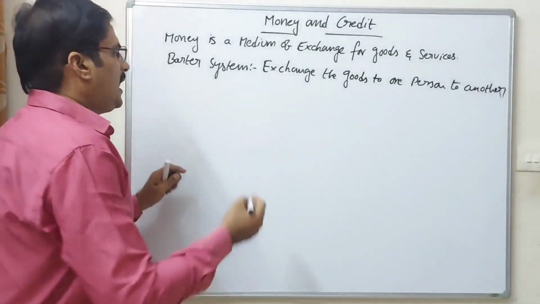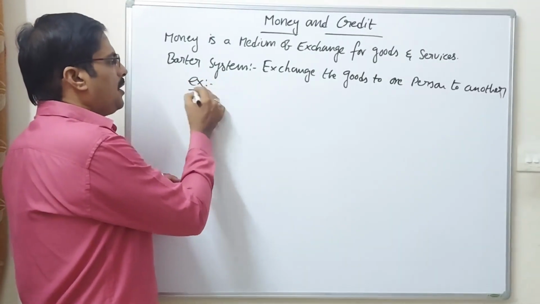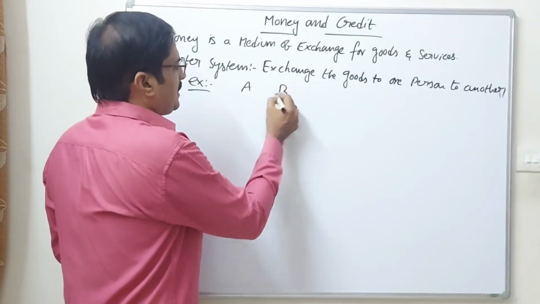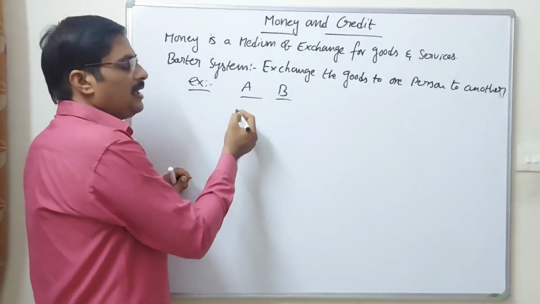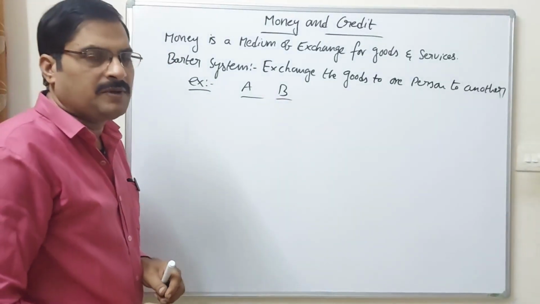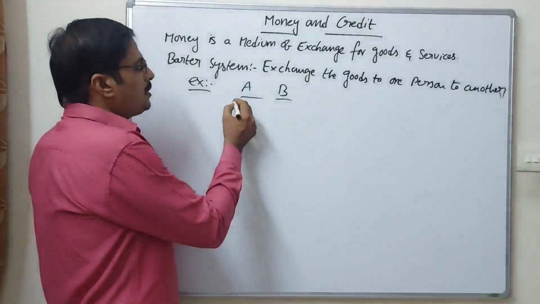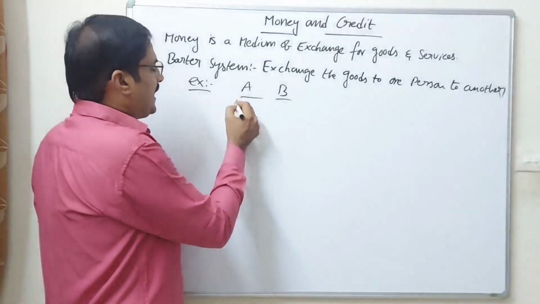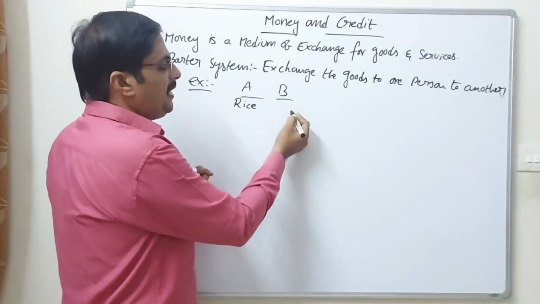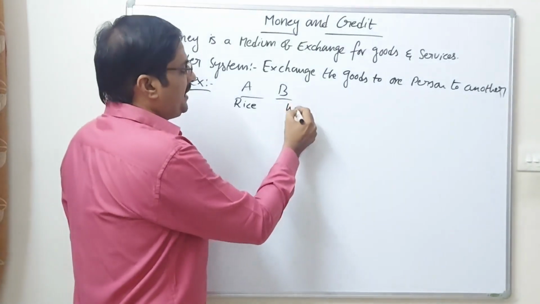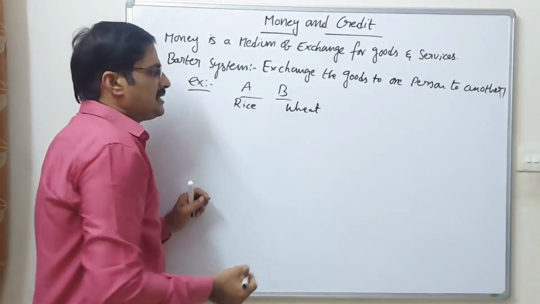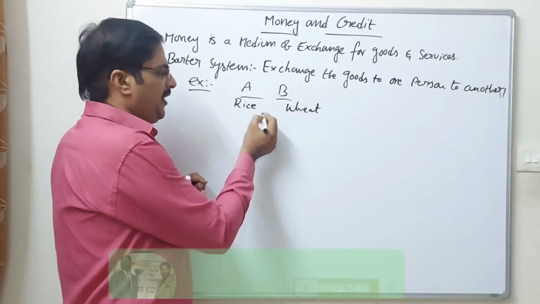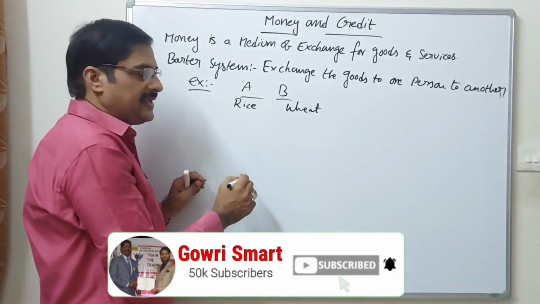Here is an example according to the barter system. There are A and B. A is a farmer and B is also a farmer. A grows rice in his agricultural field, and B grows wheat in his agricultural field. So A needs wheat, and B needs rice.